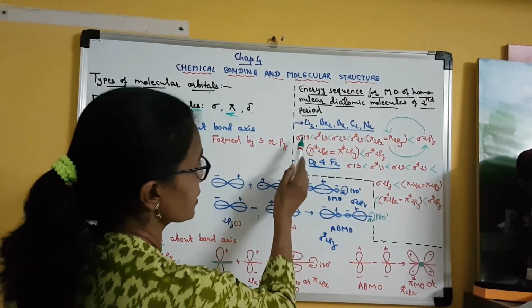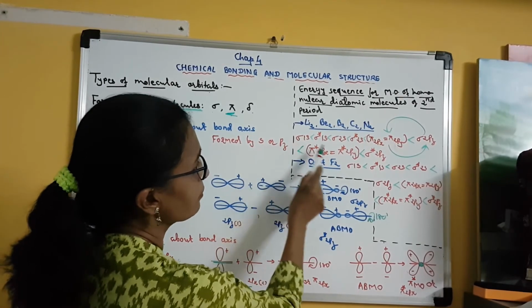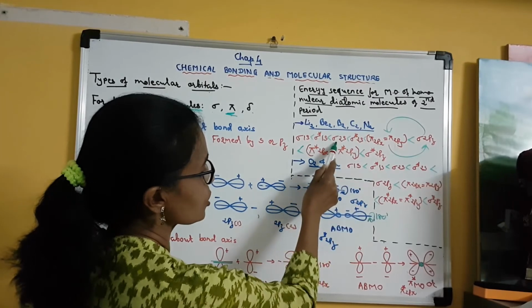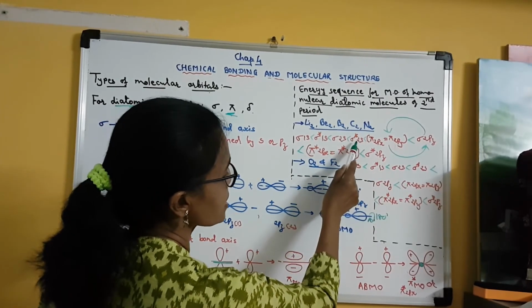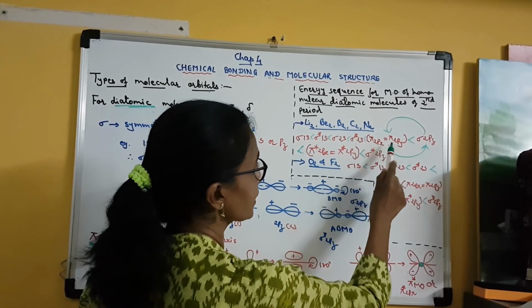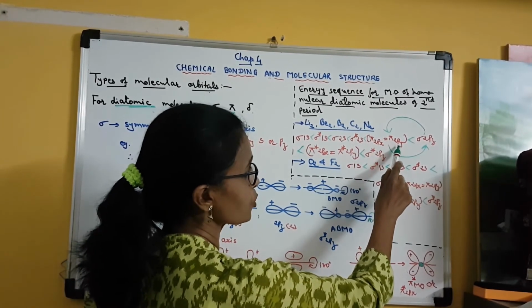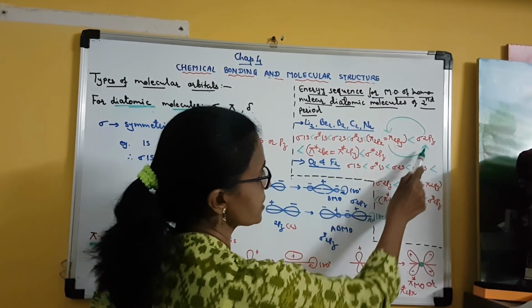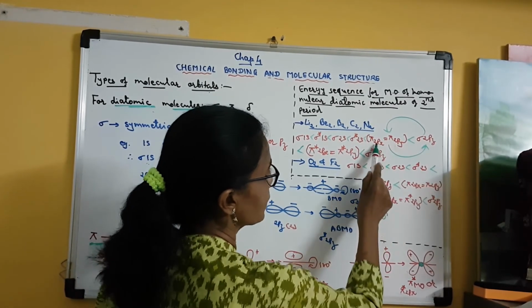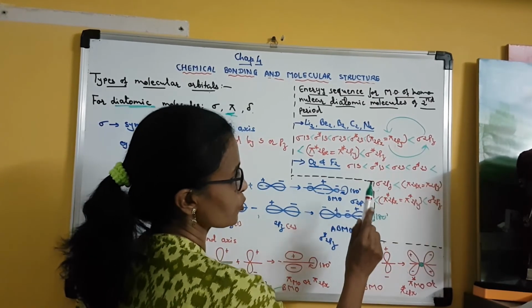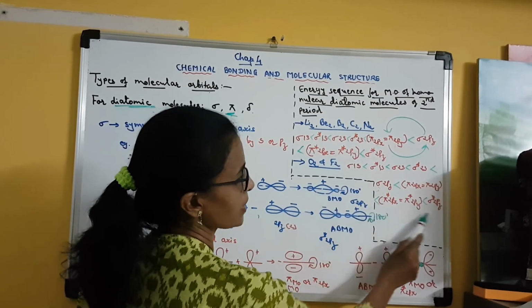So here you can see sigma1s, sigma*1s, sigma2s, sigma*2s. Clear? After that, for nitrogen it is pi2px = pi2py, but here it is sigma2pz. So this will come first, then this will come. Clear? pi2px = pi2py, and these two will remain as they are.